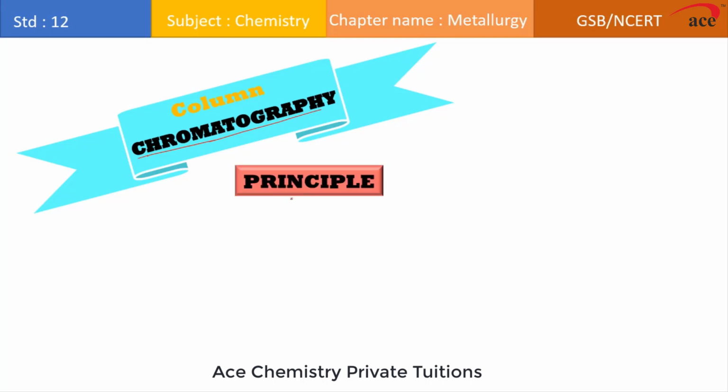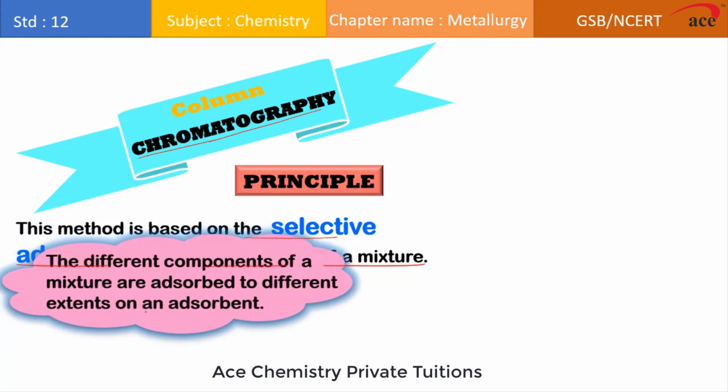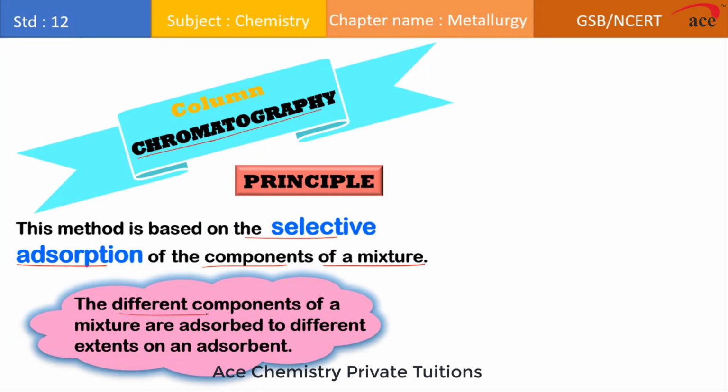So the basic principle behind this, if you'll see, is what? Selective adsorption. When you say selective adsorption, the different components have different rates of adsorption. Only on the basis of the different rates of adsorption can they get separated in that column. So we can say this method is based upon the selective adsorption of components of a mixture. In this case, the different components of the mixture are adsorbed to different extents to an adsorbent.